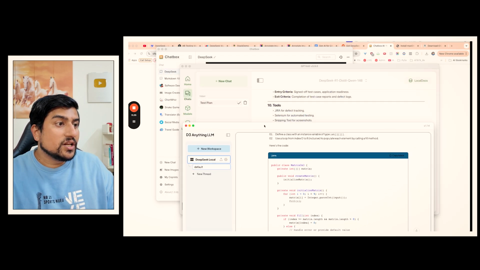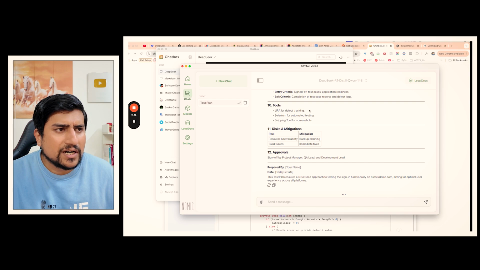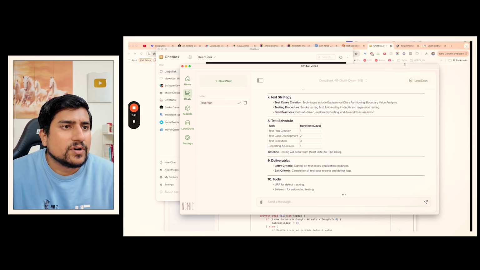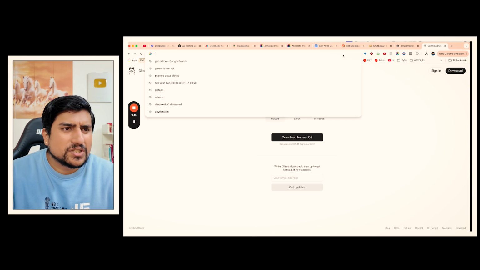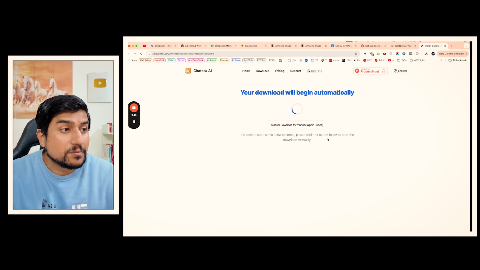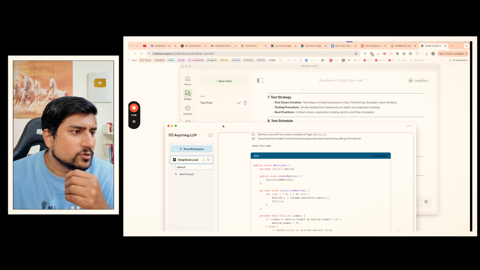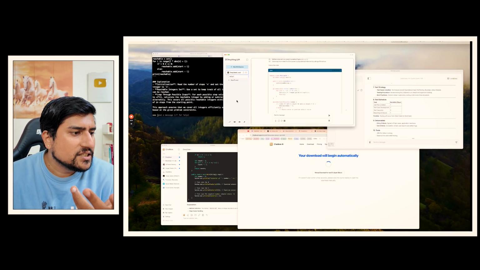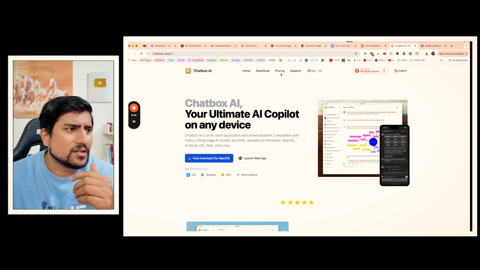So I have shown you 3 ways in which you can run it locally on your system, which I think is a good thing, the simplest one. Of course, there are also web UIs, like Open WebUI, available for Ollama, but I think these are very simple. I find GPT4All the simplest, where you just click on download and use it. You don't have to install Ollama or anything at all. But if you have installed Ollama, you can use Anything LLM, which is free of cost, and Chatbox also, which is free but will charge you after some time. But again, you don't need that.